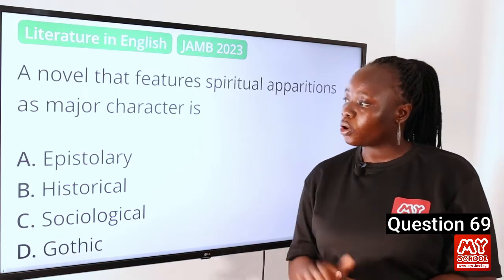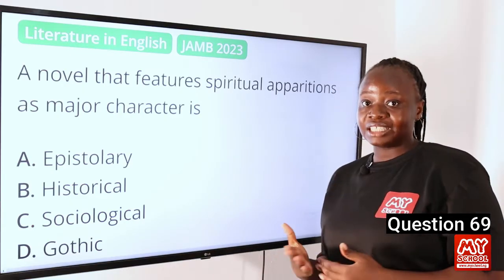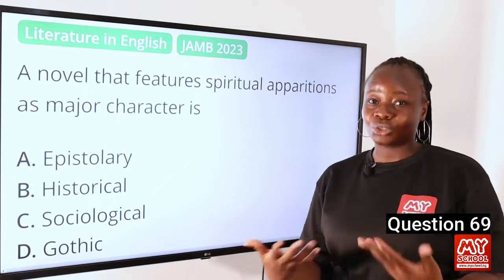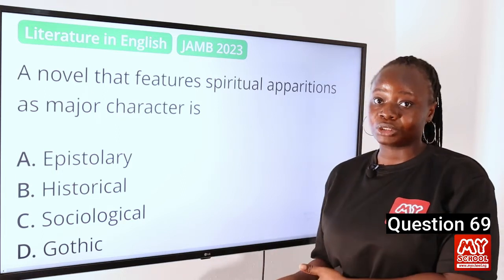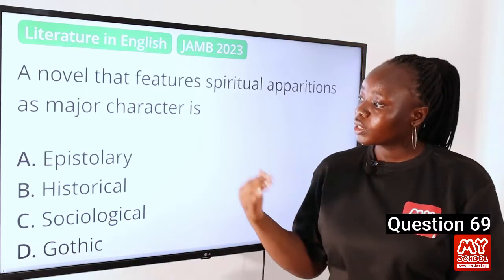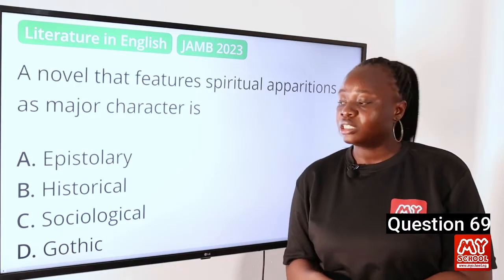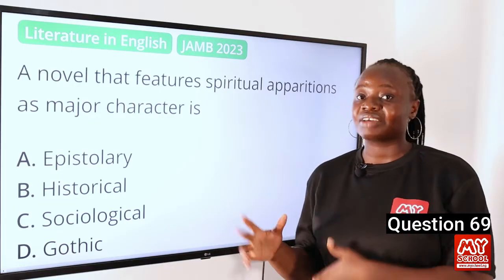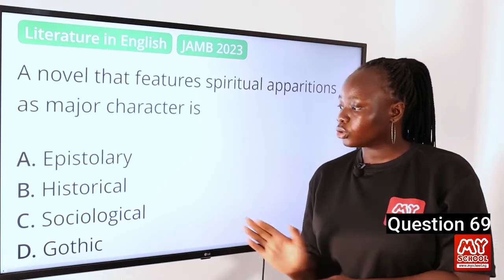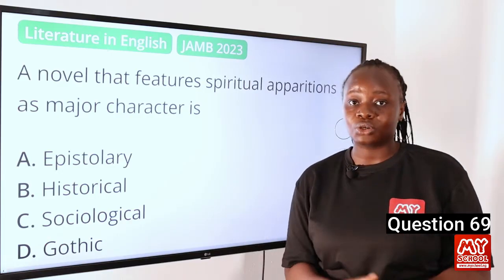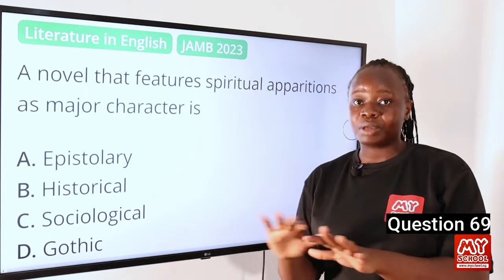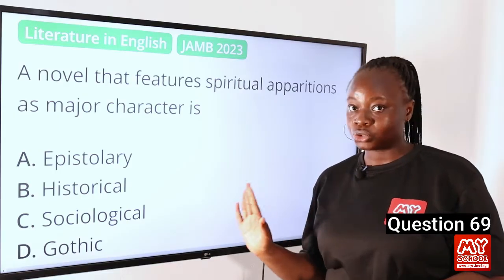So epistolary works are works that are written in form of a letter that is transferred from one person to another to discuss feelings and emotions about a particular subject matter. A historical novel is a novel that discusses history, things that have happened in the past, while a sociological novel is a novel that discusses issues that affect a particular society. So our answer to this question is D.